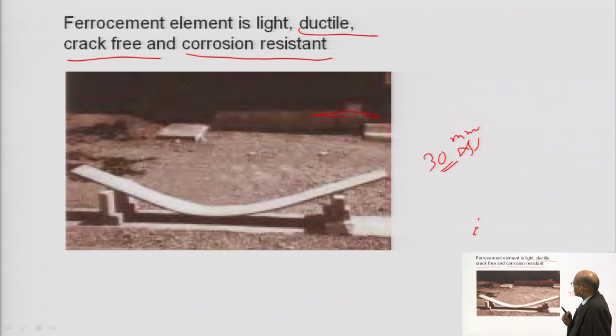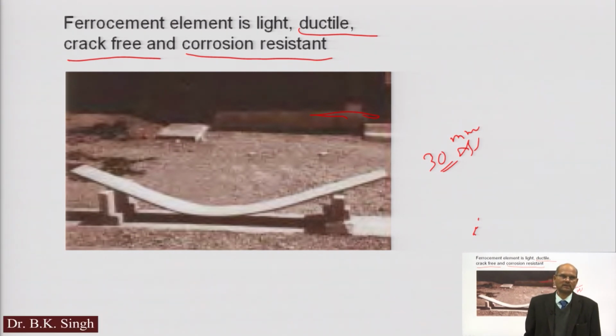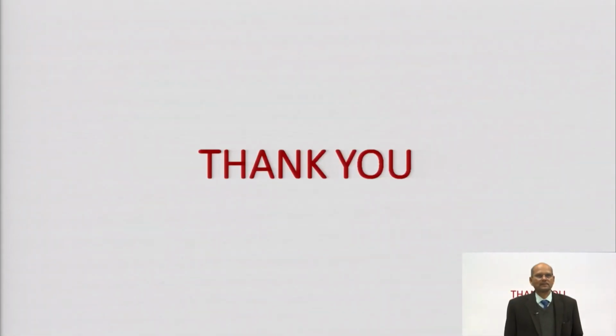So, it is not going to corrode your mesh. So, the ferrocement element is very important and you can use it for any construction work, particularly where water resistance is required. So, this way we can use this. Okay, thank you.